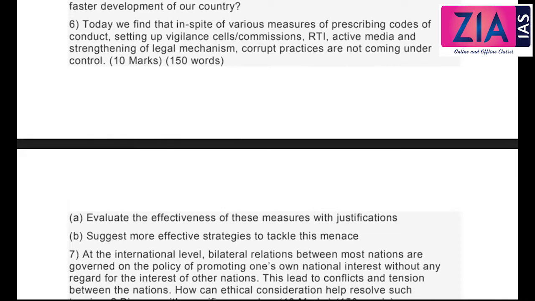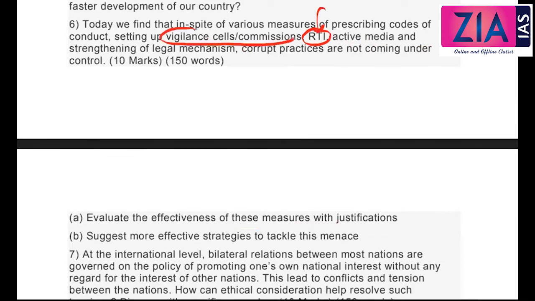Today, we find that in spite of various measures of prescribing code of conduct, setting up vigilance cells, commissions, RTI, active media, strengthening of legal mechanisms, corrupt practices are not coming under control. So this is related to corruption. How to evaluate the effectiveness of these measures with justification. So you need to evaluate all these. What is the problem with RTI? We have discussed this. I'm not going to discuss that.